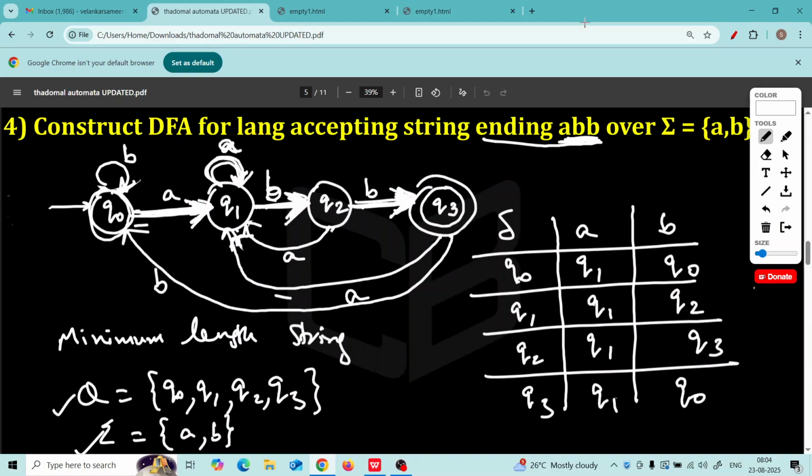And who is the initial state here? Q0 is the initial state. And who is the final state? Q3. So you show Q0 with an arrow and Q3 with an asterisk. When you do this, then the reader, or the paper corrector, will understand that Q3 is the final state and Q0 is the initial state. Okay. This becomes the answer for the first question. Just make a note of it.